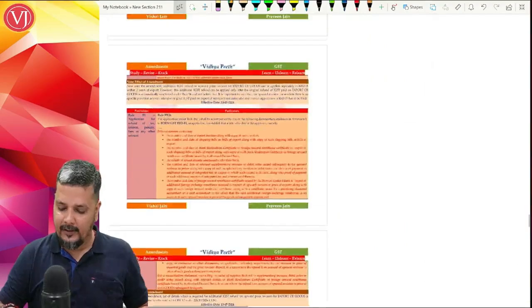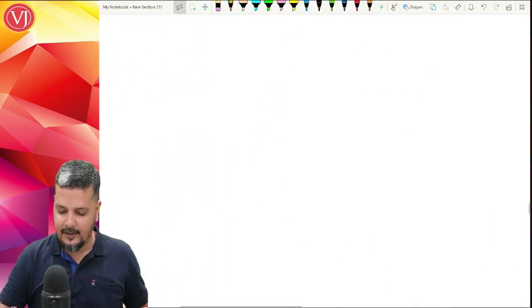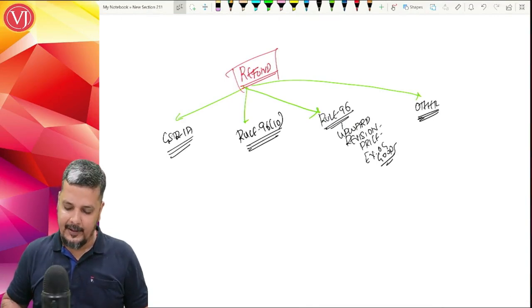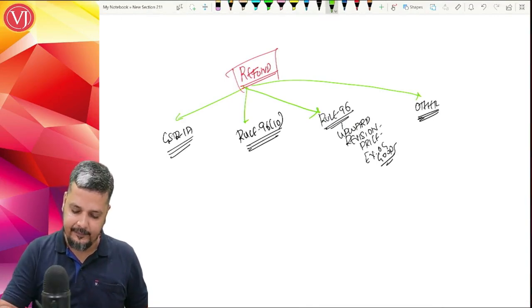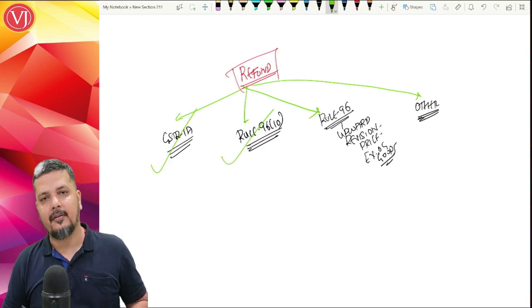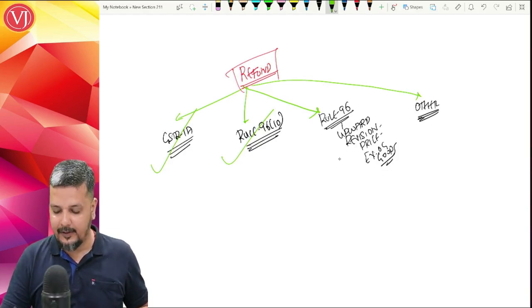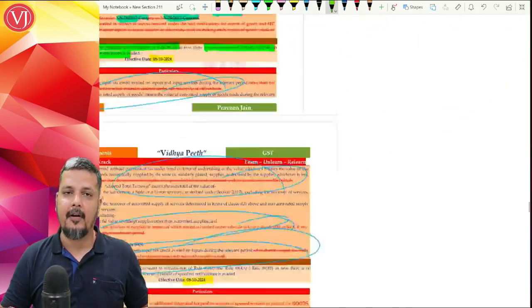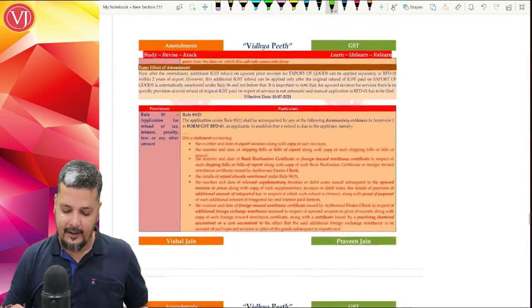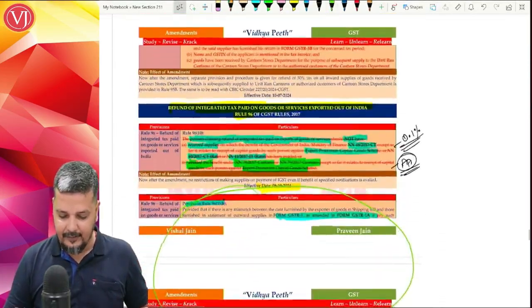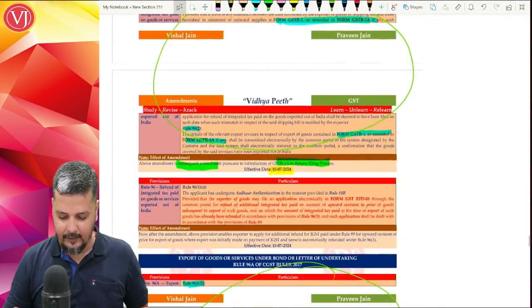If you see the bird's eye view of amendments in refund, how we have discussed this. First, refund which are merely time pass. Second, refund because of the amendment which has come in rule 96.10 that we have completed. Now again the refund which is because of rule 96 but dealing with upward revision of price in case of export of goods. So that is the third category of the refund which we have to discuss now.